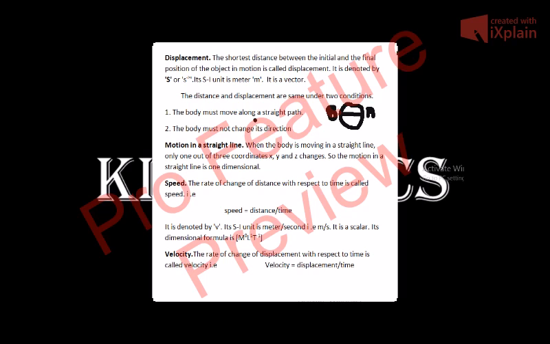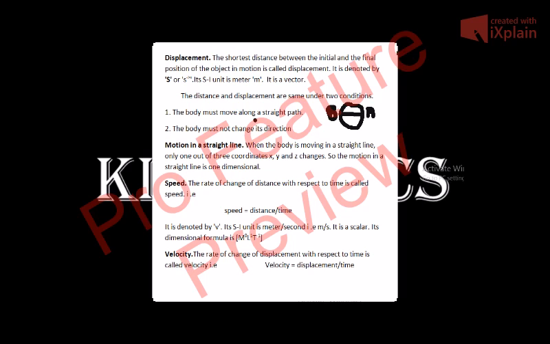Displacement is a vector and its SI unit is again meter, since it is also a distance. Its dimensional formula is the same as that of distance, that is M raised to power 0, L raised to power 1 and T raised to power 0.